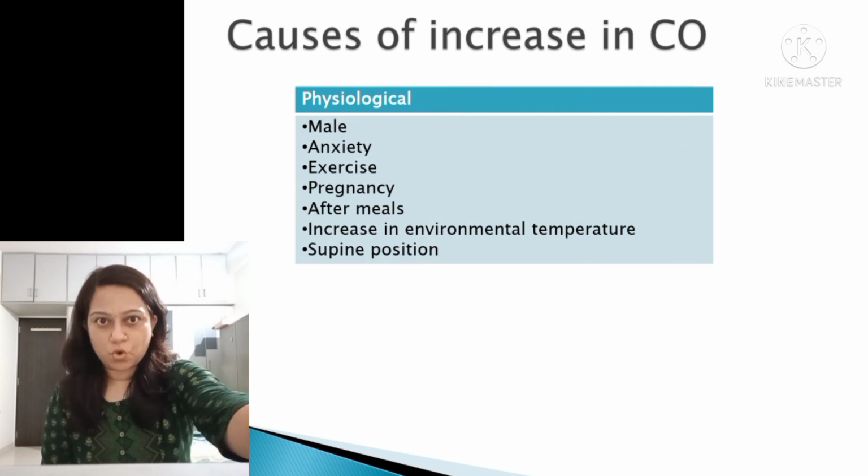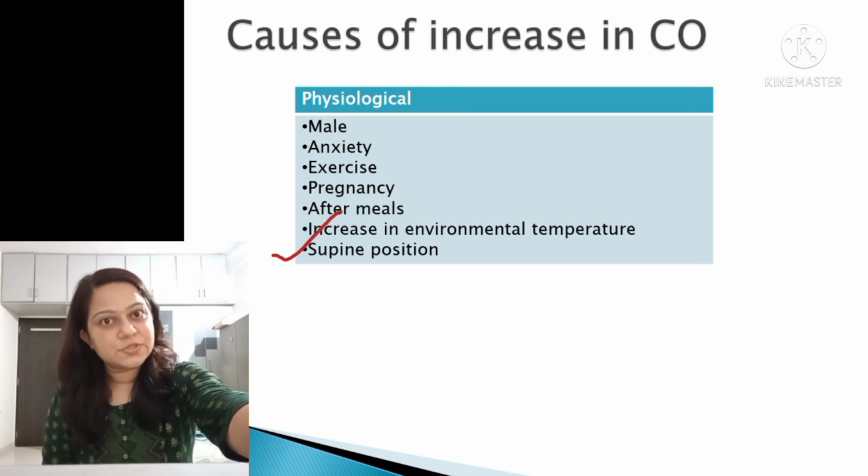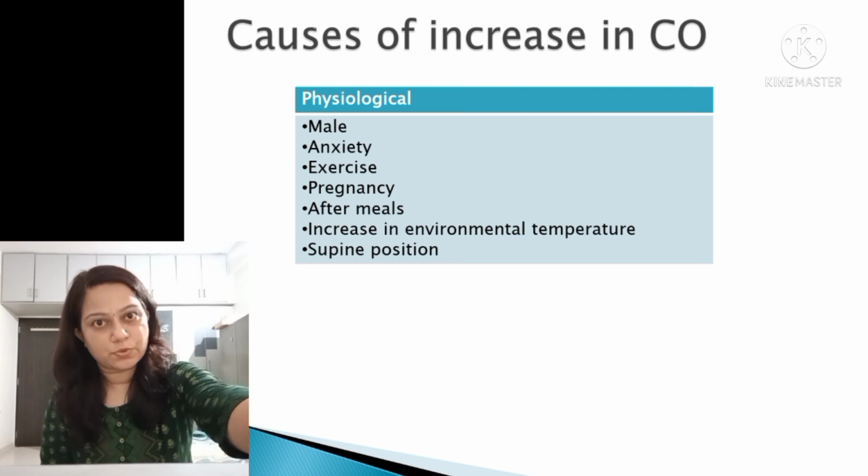Let us go through different causes which can cause an increase or decrease in the cardiac output. Different physiological factors which can cause a rise in cardiac output are, in case of male, anxiety, exercise, pregnancy, after meal, increase in the environmental temperature, and supine position.